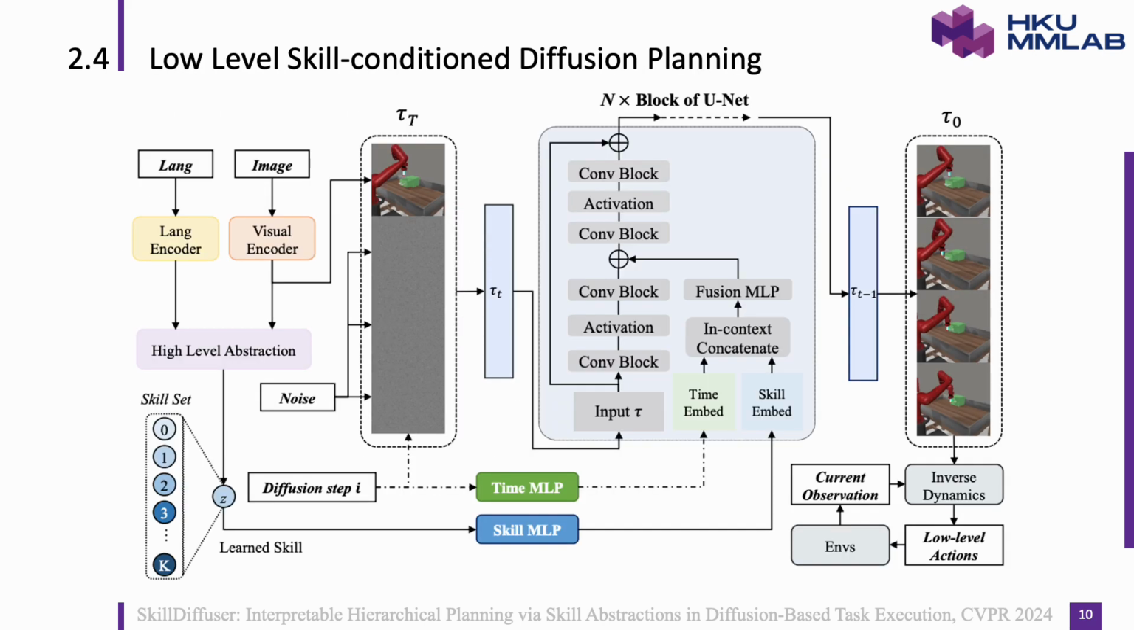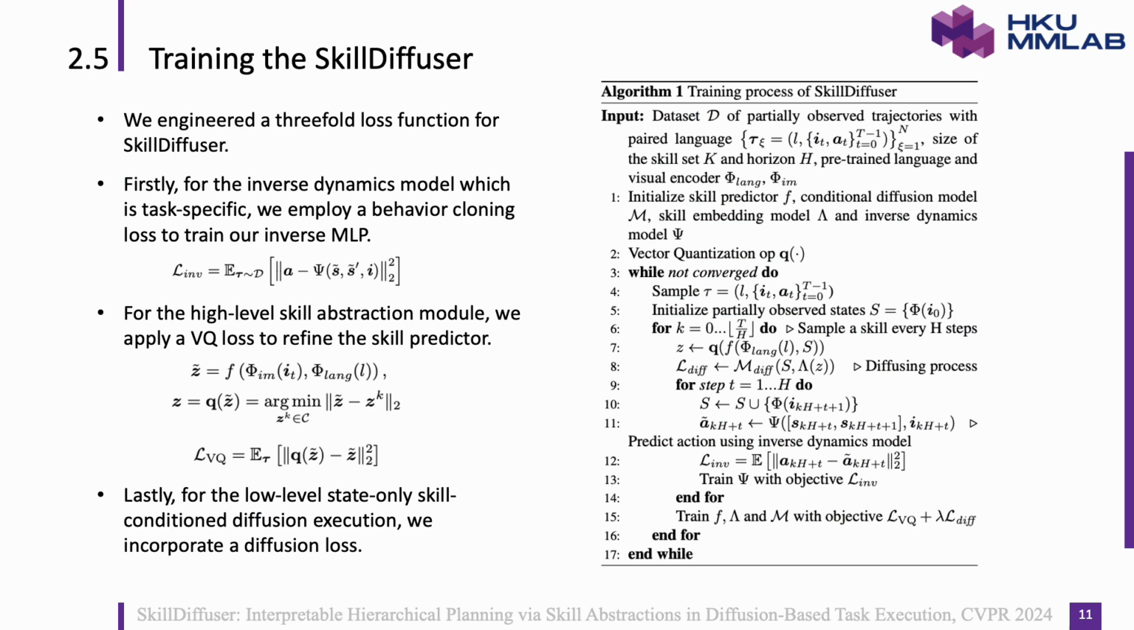The architecture of the low-level skill-conditioned diffusion planning module is shown here. We apply a U-Net-based diffusion model with the learned skill embedded in the convolution block. A separate inverse dynamics model is trained simultaneously. Under this setting, we engineered a threefold loss function. And a pseudocode of our algorithm is shown here.